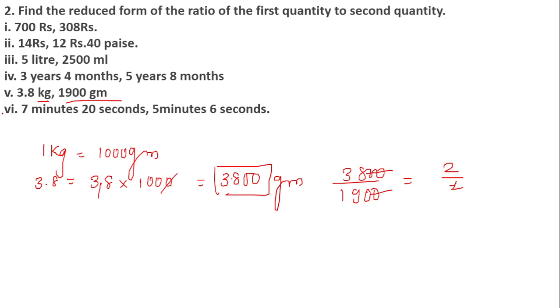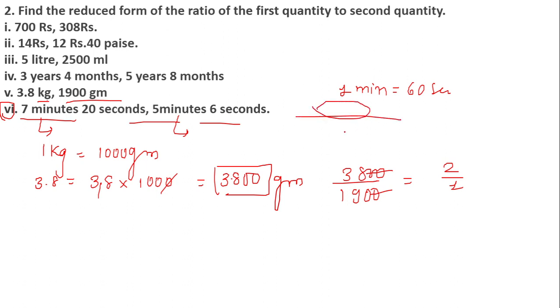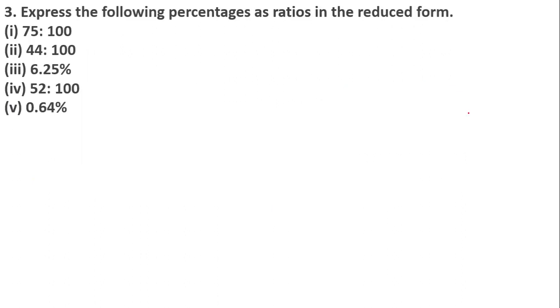Question number 6 is the question that I will give you as homework. Please try to solve it. As we know, in 1 minute there are 60 seconds. Convert this 7 minutes into seconds, convert this 5 minutes into seconds, and then divide or form the ratio of the first quantity to the second quantity, and tell me the answer in the comment section. Okay, moving on to the next question, students.